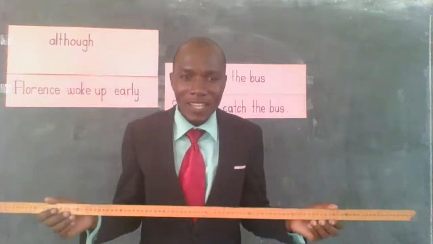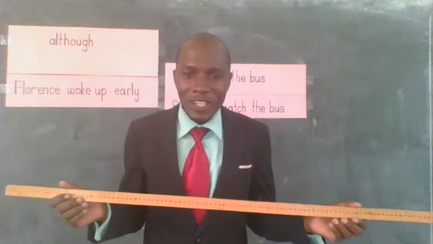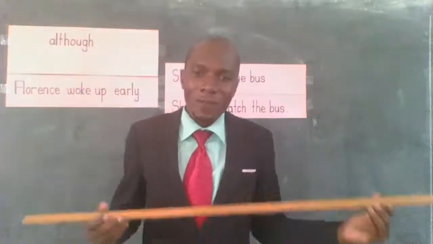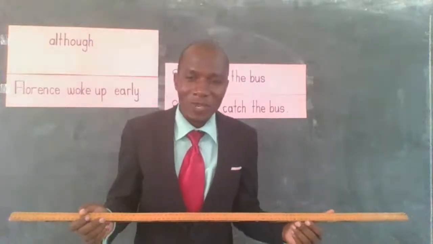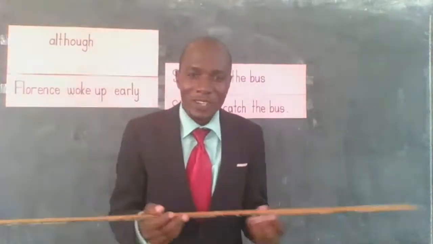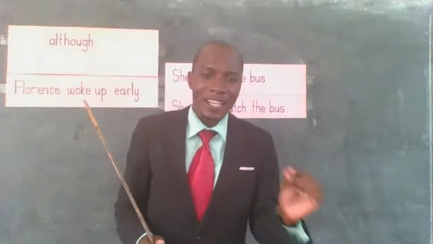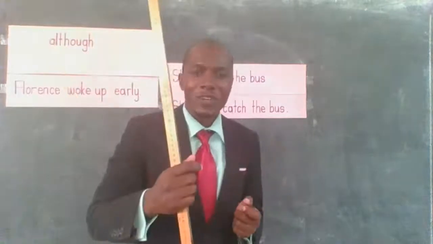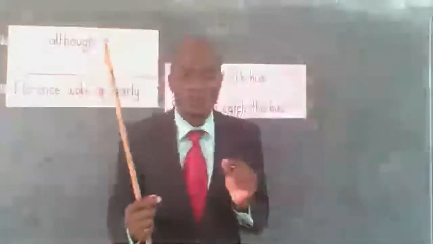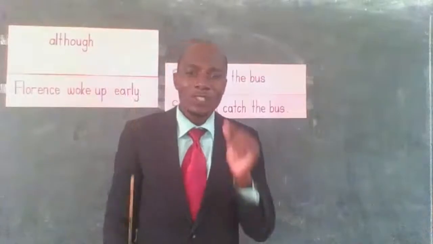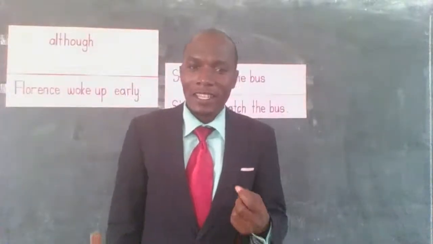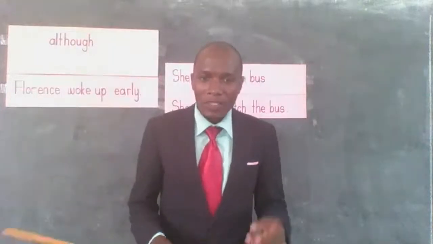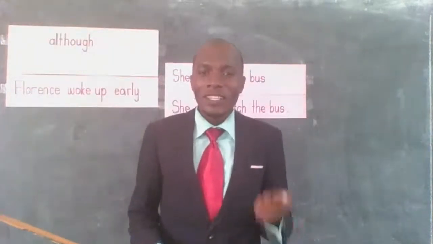It means that it is used to join a sentence to a sentence, or it is used to join a phrase to a phrase. That is what we call conjunction. We are not going to join clauses because if at all you want to join a clause, you can bring a sewing machine and use a thread to join a piece of cloth to another piece of cloth. But here we are dealing with joining of sentences. That's why when we talk about conjunctions, we mean the words which are used to join sentences or phrases.